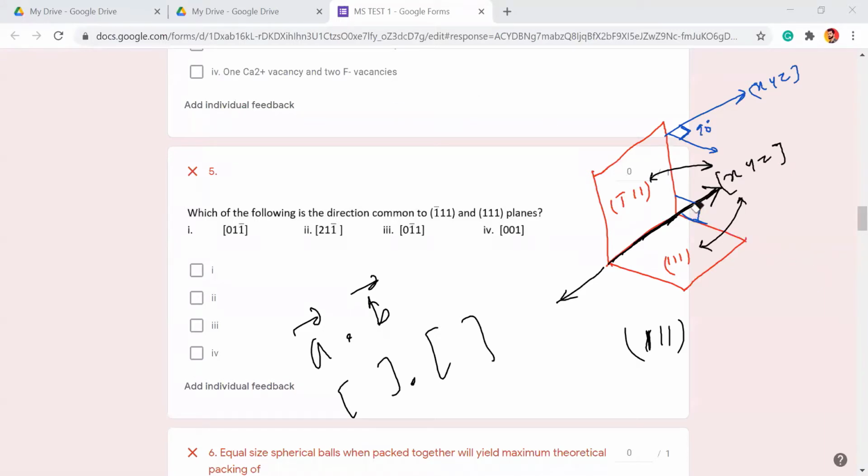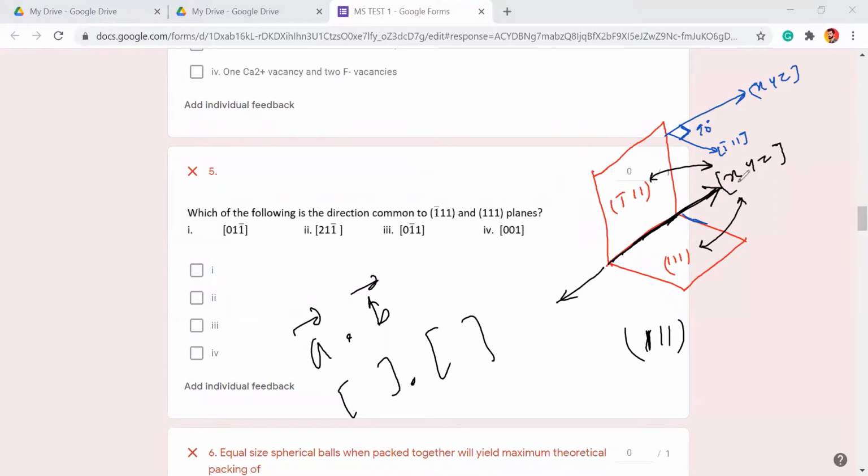Yes, sir. So now you understood why the dot product of -1 1 1 and x y z will be 0: because -1 1 1 is exactly perpendicular to this plane, and x y z lies on this plane, so their angle will be exactly 90 degrees.